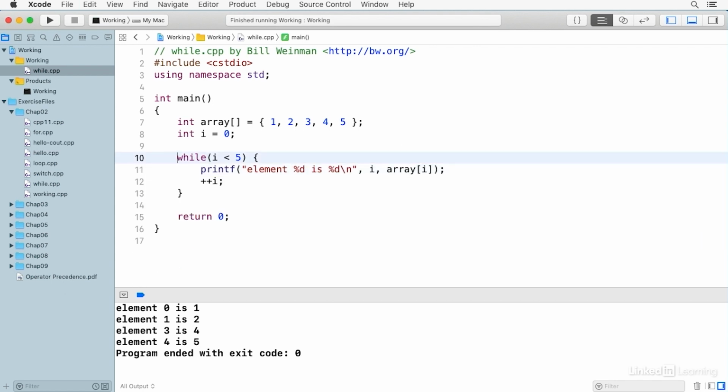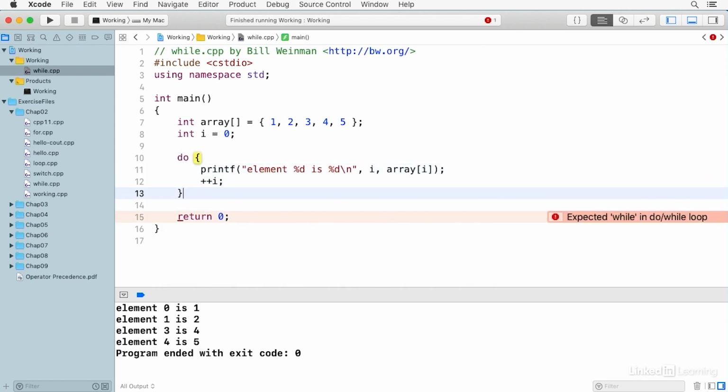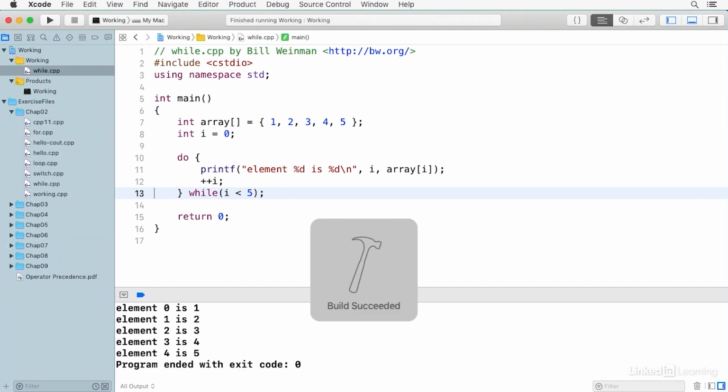Now, instead of testing at the top, we can test at the bottom. So I'm going to use the cut here on the Mac, which is Command X or Control X on a PC. I'm going to put in a do instead, and I'm going to put that condition at the end with the semicolon there after the condition. And what this does is this puts the test at the end of the loop instead of at the beginning of the loop. And so when I run this, you'll see that it's running exactly as we expect, but in this case, it's not testing that while at the top, it's testing that while at the bottom.